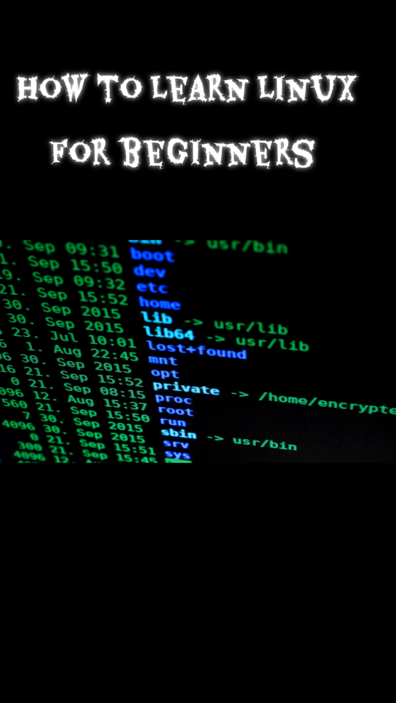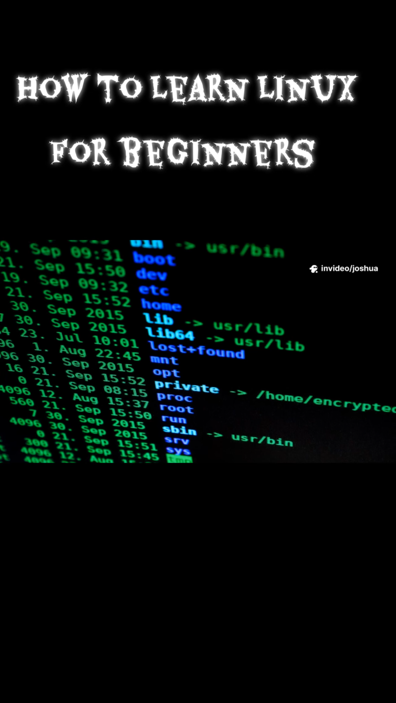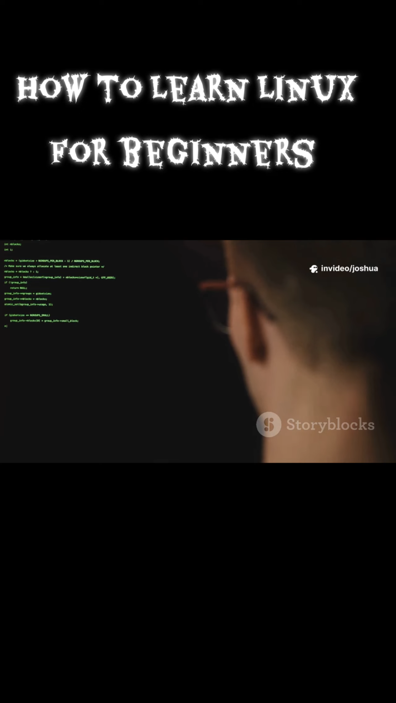To begin, open the terminal application. Look for an icon like a black screen or search for terminal. When you open it, you will see a blinking cursor waiting for your input. This is where your journey truly begins.